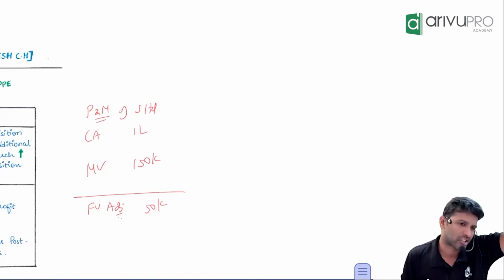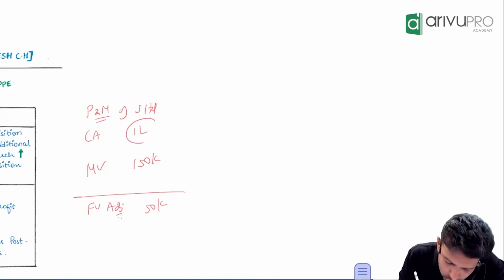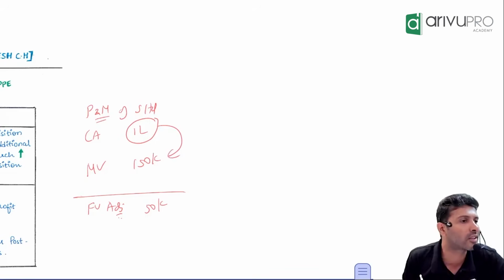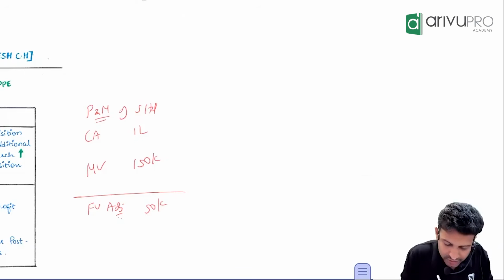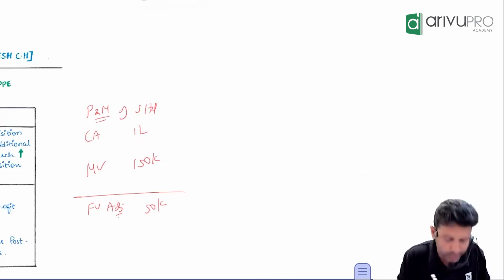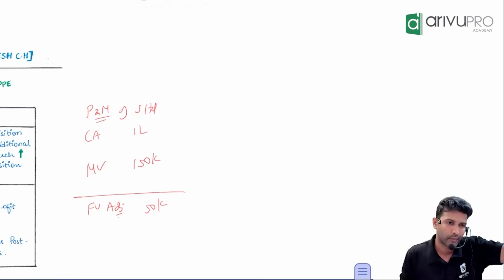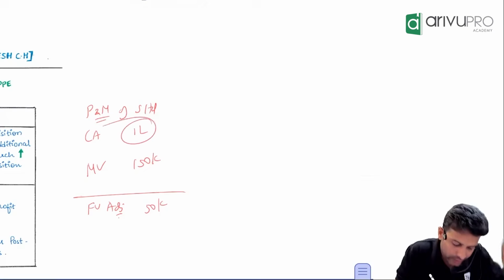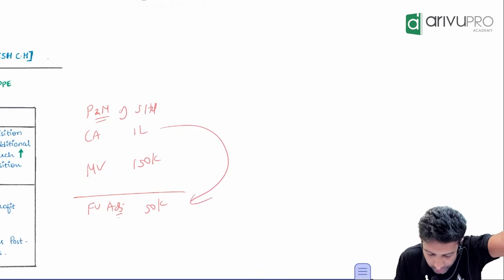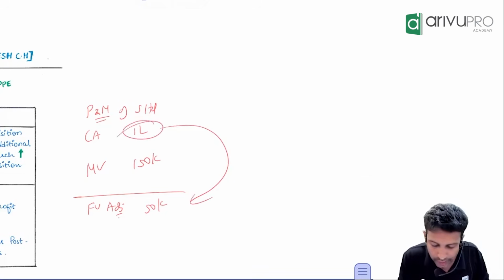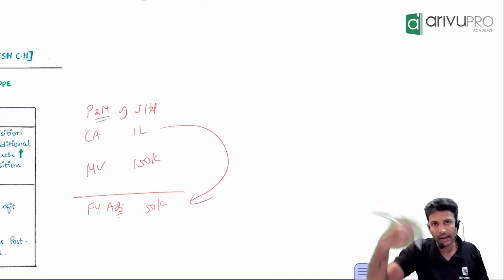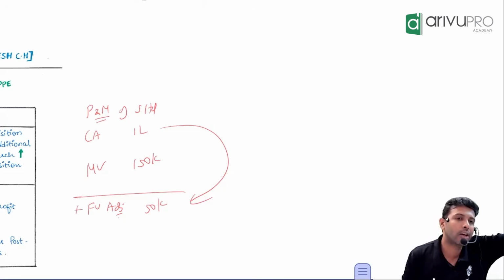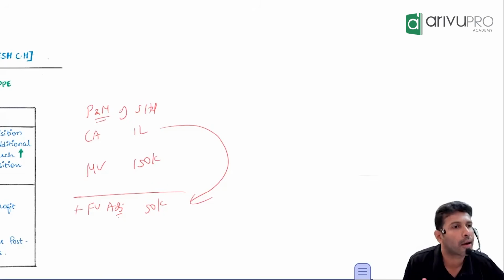Fair value adjustment. Because the subsidiary company is showing the asset at 1 lakh, but the investment value was determined by keeping 1,50,000. So should we compare with this, or should we take 1,50,000 for comparison purposes? 1,50,000. But the subsidiary's books do not have 1,50,000, they have 1 lakh. So take this 1 lakh and do a fair value adjustment. From 1 lakh, how do you get 1,50,000? Add 50,000. This is what we mean by adding fair value. Got it, everybody.